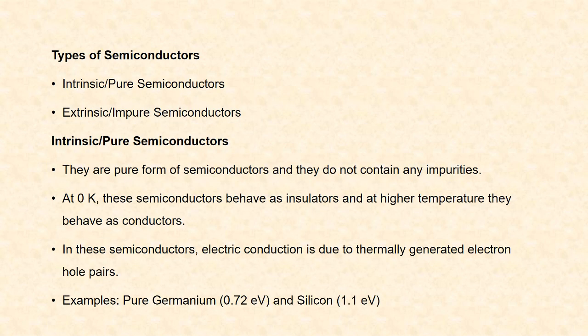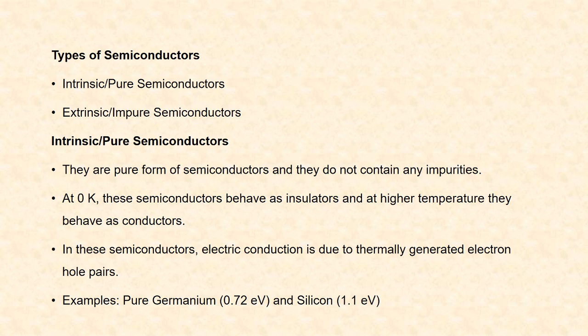There are two types of semiconductors: intrinsic or pure semiconductors, and extrinsic or impure semiconductors. Intrinsic or pure semiconductors are pure form of semiconductors and they do not contain any impurities. At 0 Kelvin, that is at absolute temperature, these semiconductors behave as insulators, and at higher temperature they behave as conductors. In these semiconductors, electric conduction is due to thermally generated electron-hole pairs.